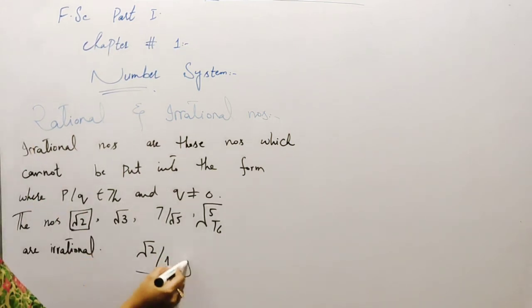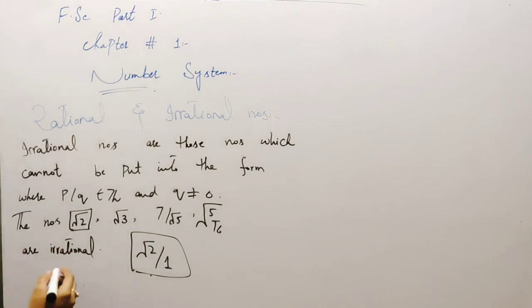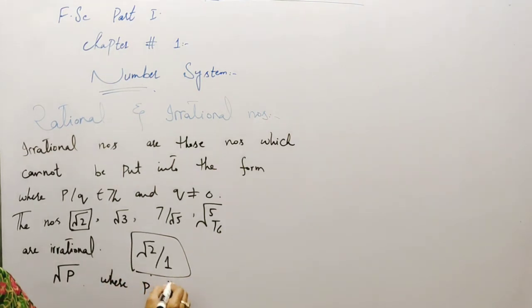That's why this is an irrational number. So we can say that square root p, where p is prime, all these forms are known as irrational numbers.